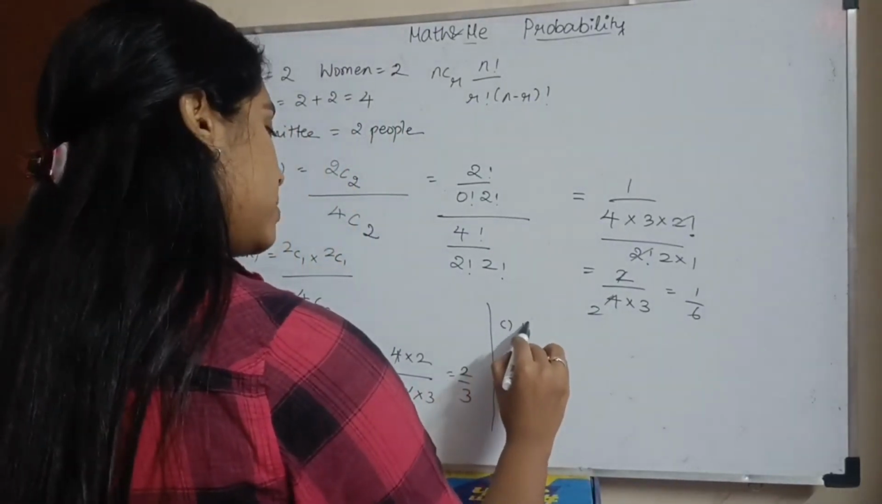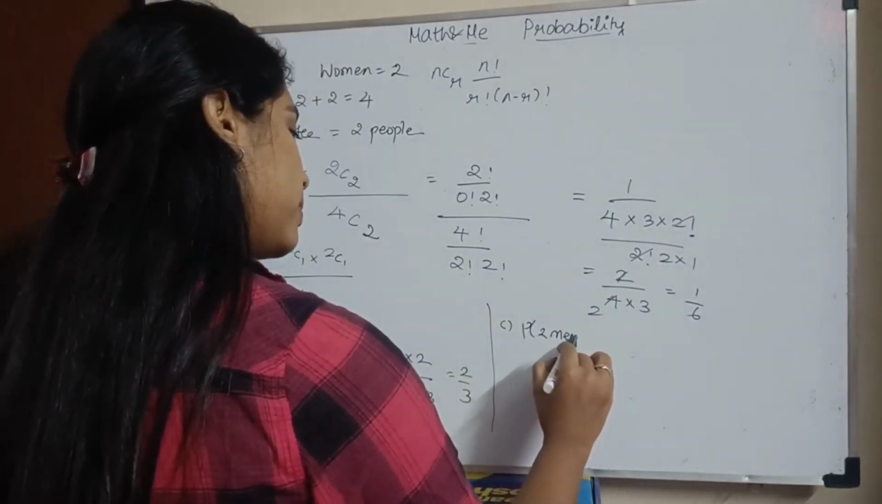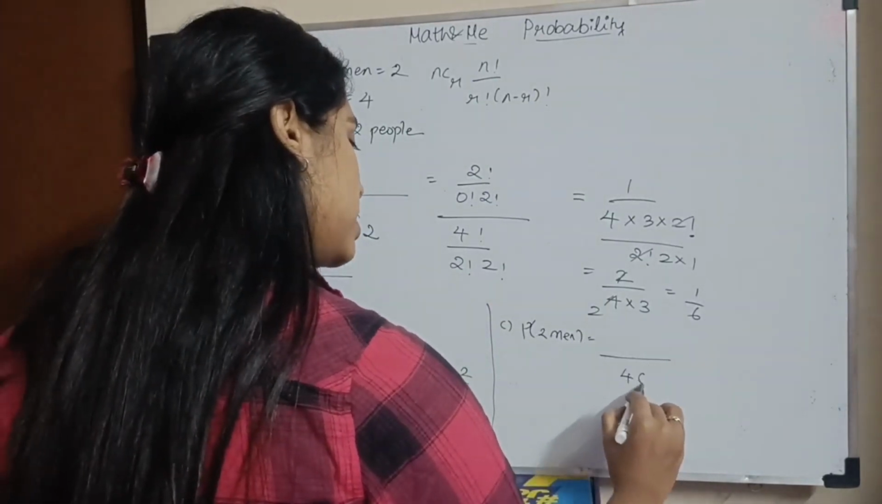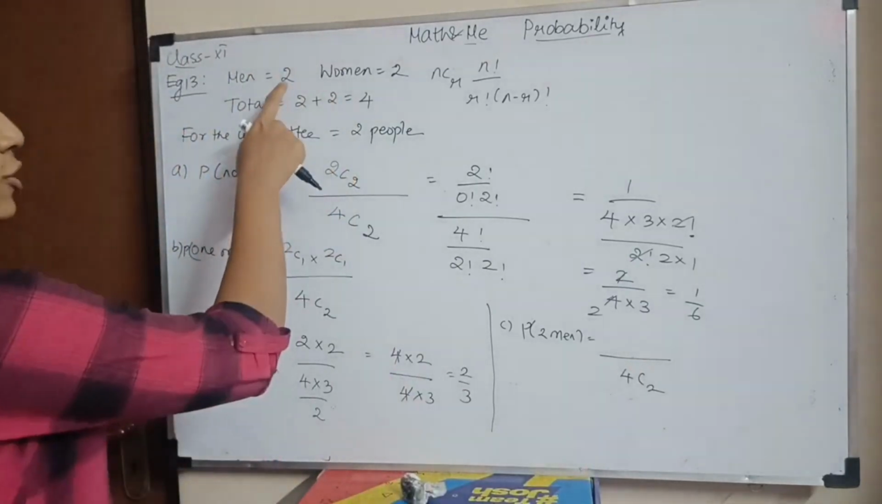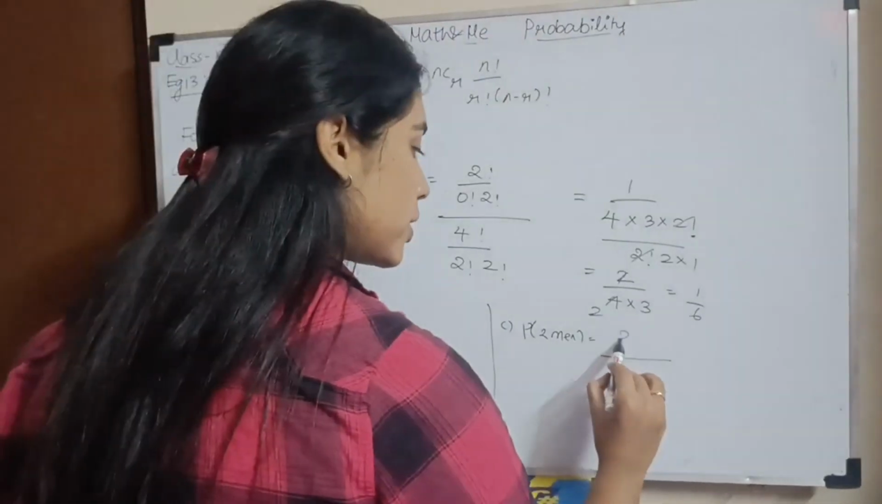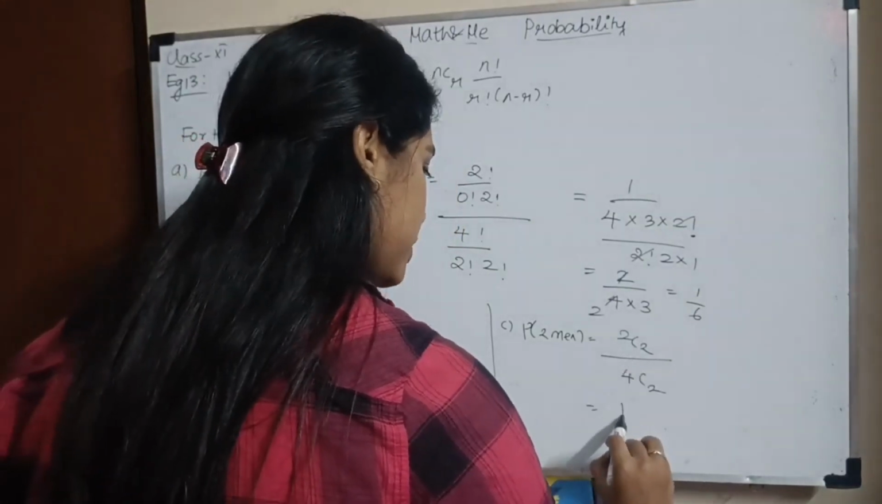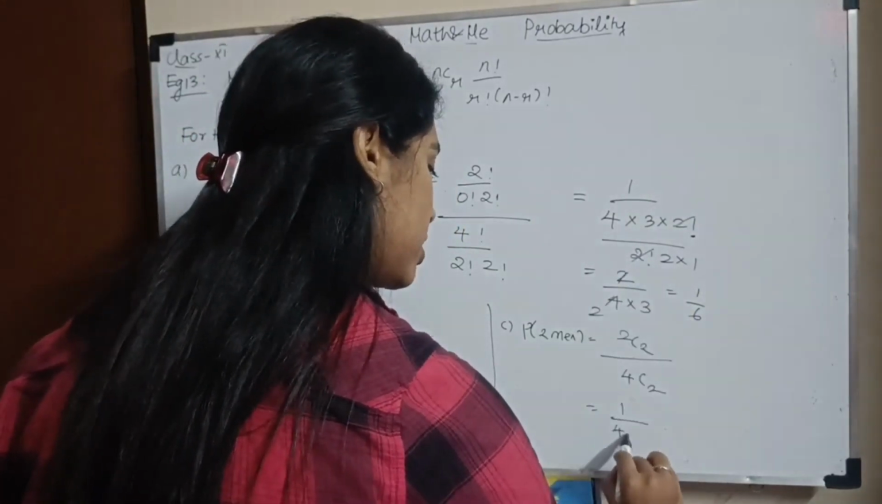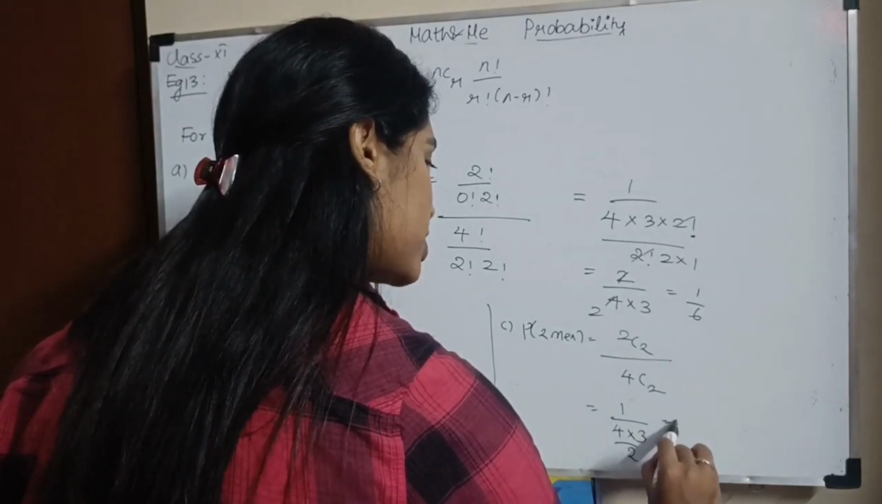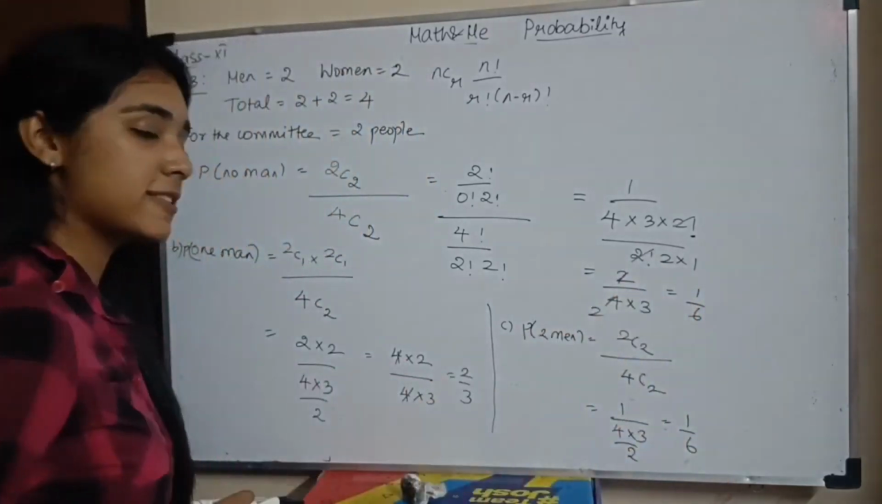So subsection C, the probability of 2 men. The total outcome will always be 4C2. For 2 men, I'll choose from the 2 people that I have here. So I have 2C2, which will again be 1. So 1 divided by 4 into 3 divided by 2, which will again be 1 divided by 6, the same as this. Okay.